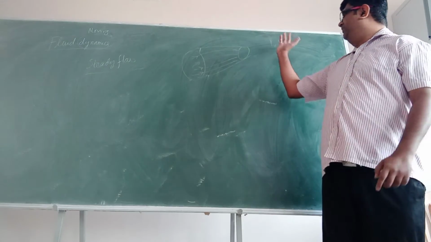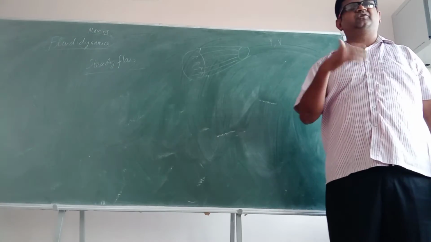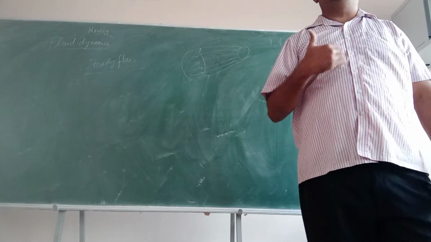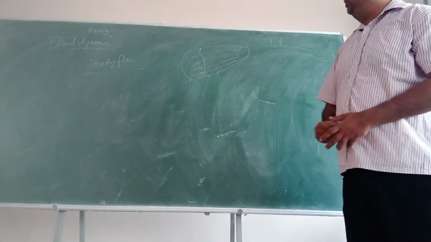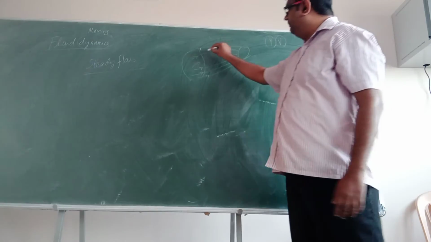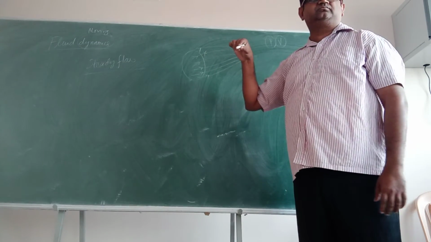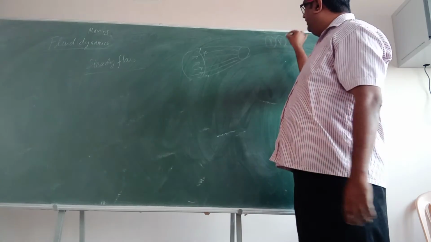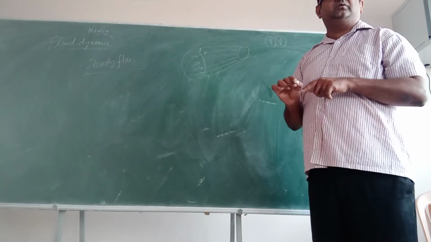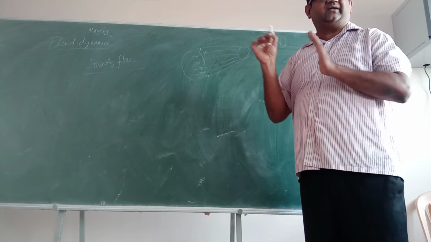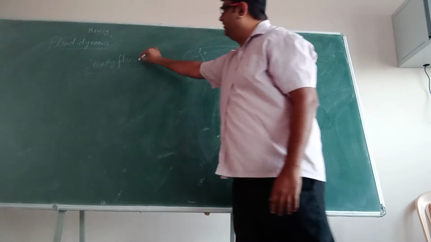So pressure, velocity, these terms come up quite frequently when we are talking about a fluid in motion. Okay. Now, suppose you take some particular point, and some flow is happening. Now the pressure and velocity are constant at that particular point. At that time, you say that it is a steady flow.